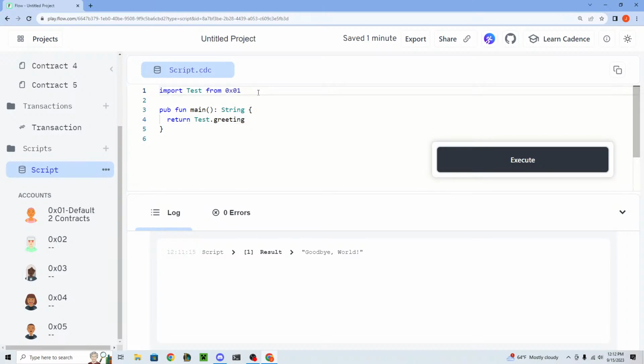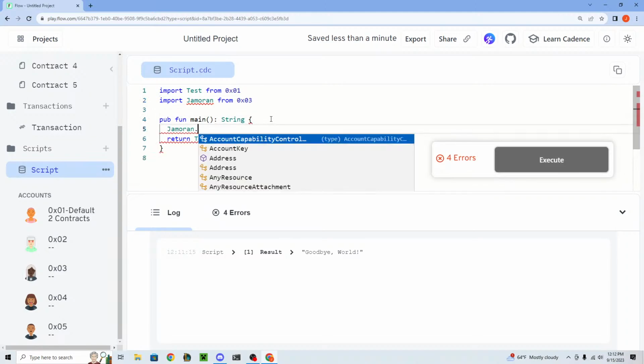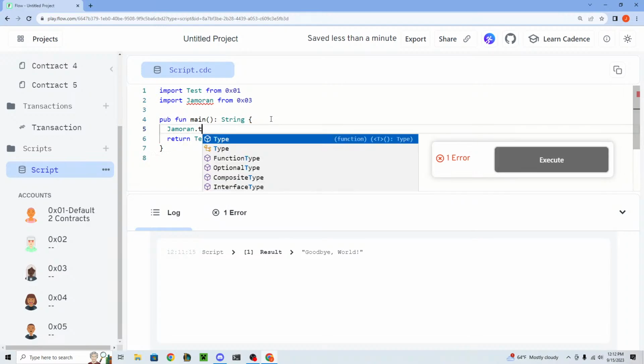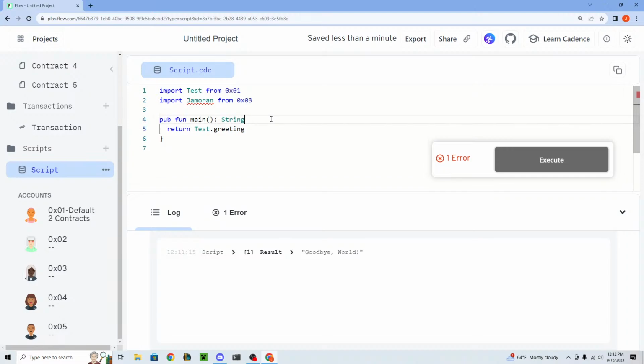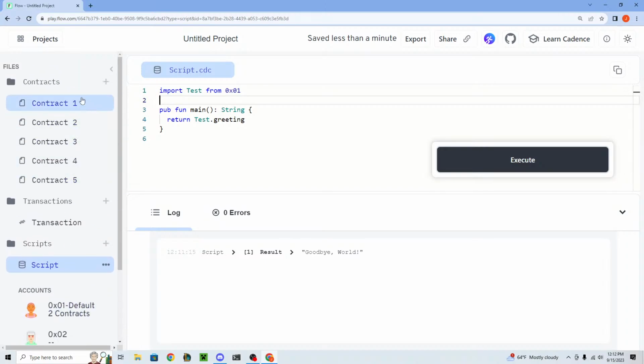And let's say there was another contract called John Moran from account three. You could also read, maybe John Moran dot, let's say you had a variable called greeting also, or a variable called, I don't know, test. You can read it just like that, but you would have to import it. Yes, exactly. You could basically call whatever you defined in that contract.